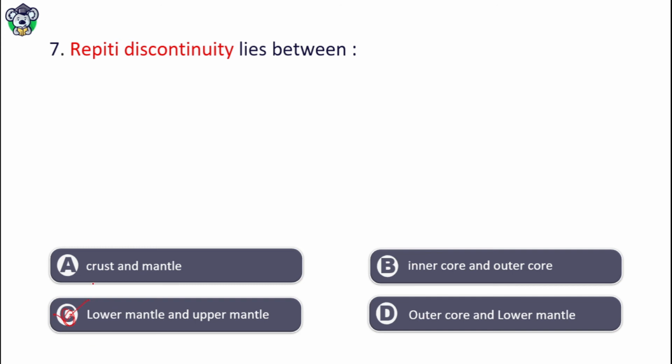And remember some discontinuities, those stand for L, G, R, M, C. Lehmann occurs between inner core and outer core.